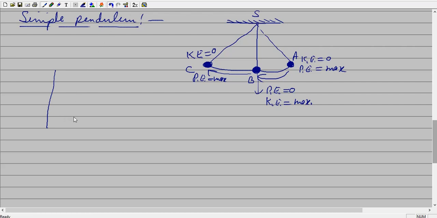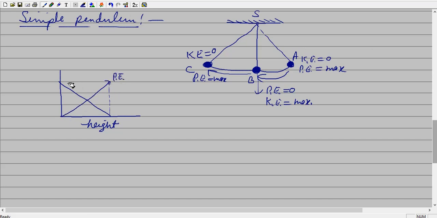Learn this graph also. What is the flow of the graph? You will see here it is written height, right? And two lines have been drawn like this. One line shows that if your height slowly increases, then the potential energy increases.